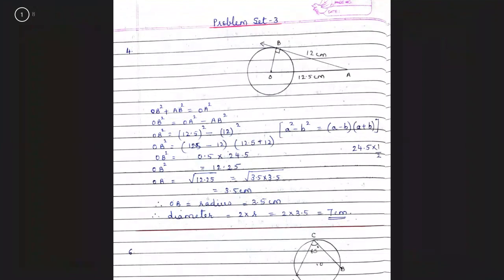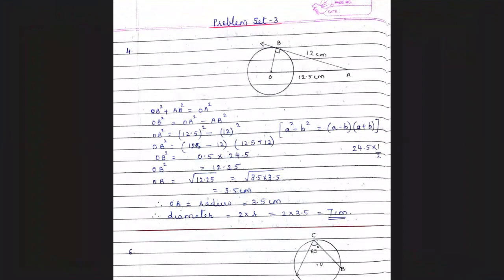Now see, OA is the distance of the point from the center. A is the point from where tangent segment AB is drawn. So OA is 12.5 centimeter, AB is 12 centimeter. Now the radius is perpendicular to the tangent by the tangent segment theorem. Angle OBA is 90 degrees. So the hypotenuse is OA.